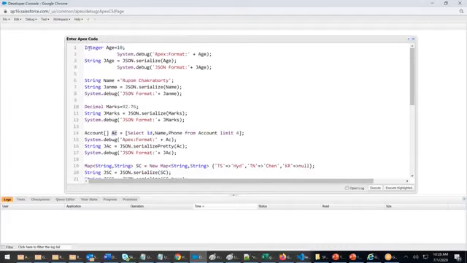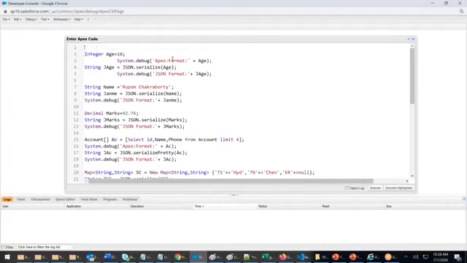All these were serialization. Whatever you have learned so far is serialization.